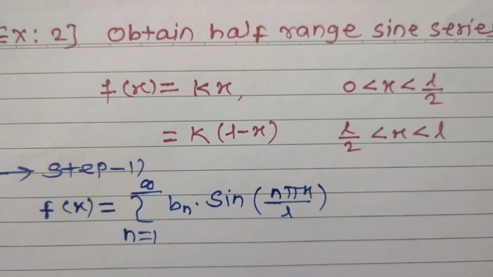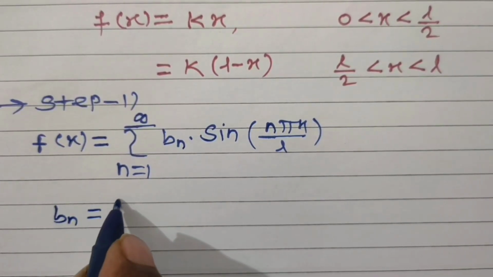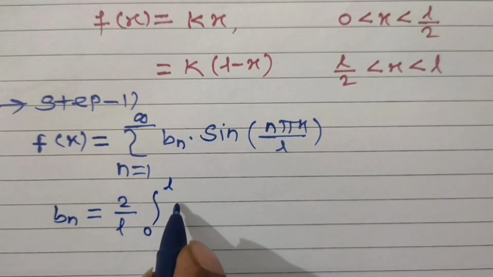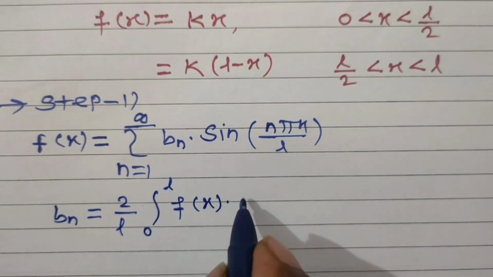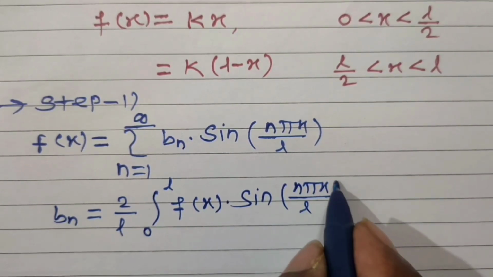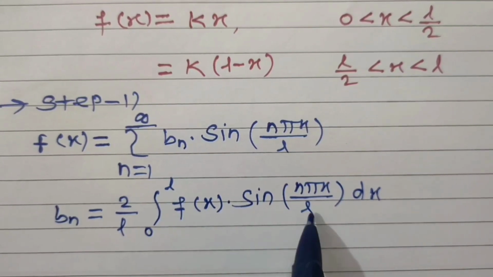And then formula for Fourier coefficient Bn is given by Bn is equal to 2 upon L integral from 0 to L f of x into sine of n pi x divided by L integral with respect to x. Upper limit is L. Keep this L as it is.